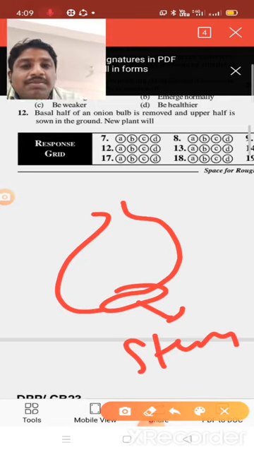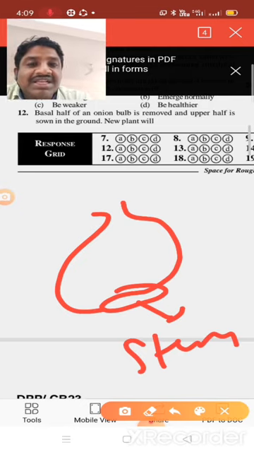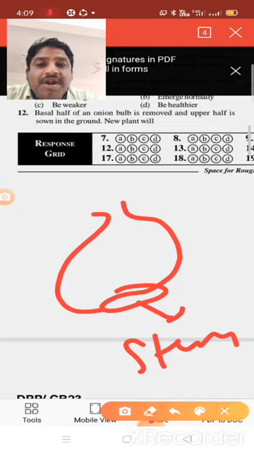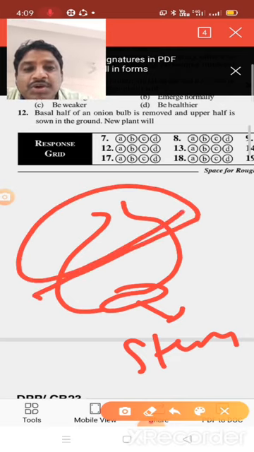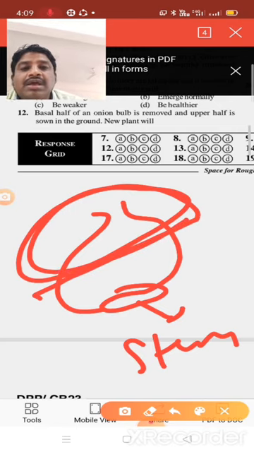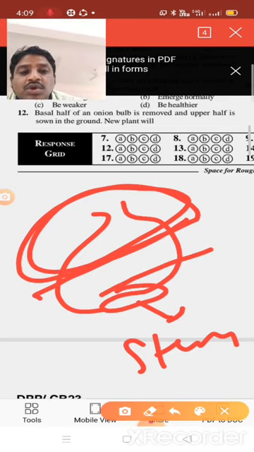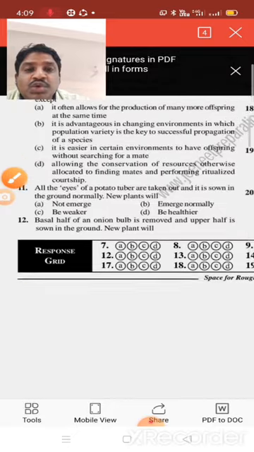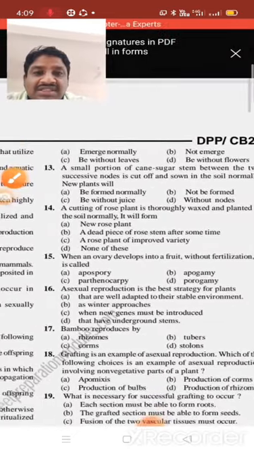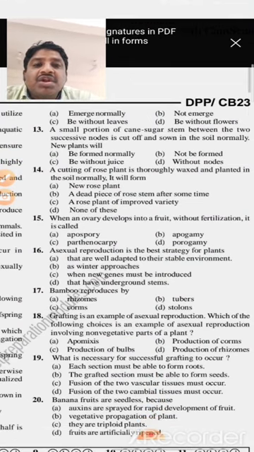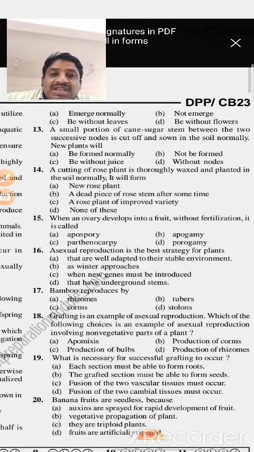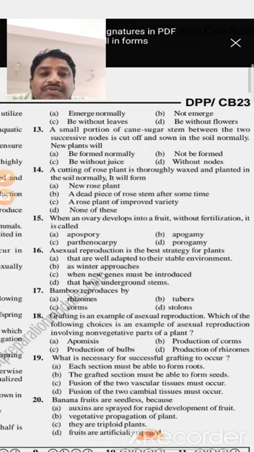What does the question ask here? The basal half of an onion bulb is removed and the upper half is sown in the ground, will a new plant be produced or not? So only the upper portion, this much of the part, you can put inside the soil. So as a result, is a new organism produced or not? See the given options: A emerge normally, B not emerge, C without leaves, and D without flowers.